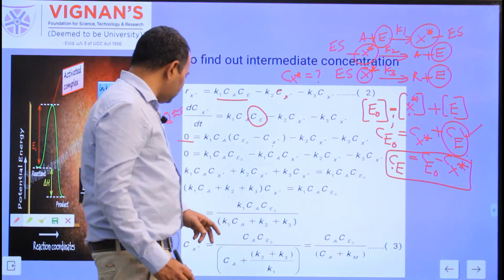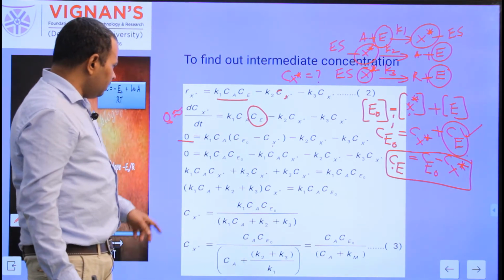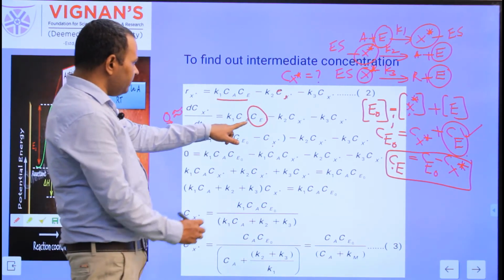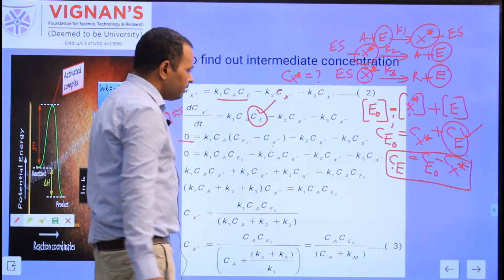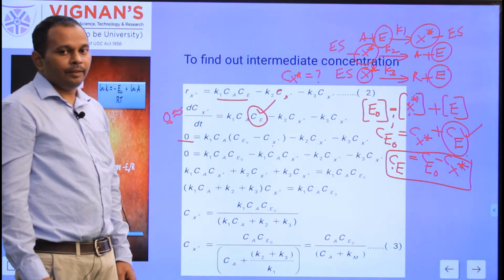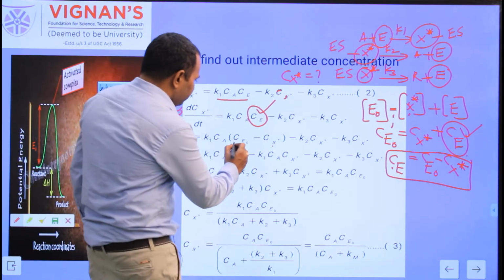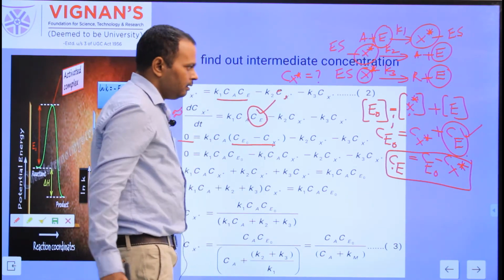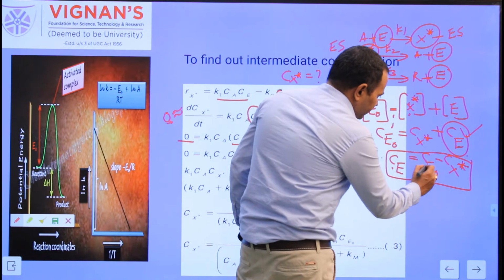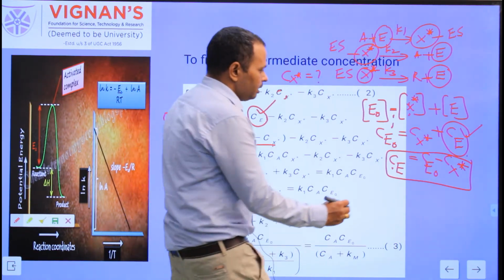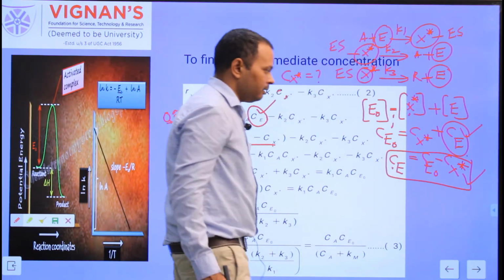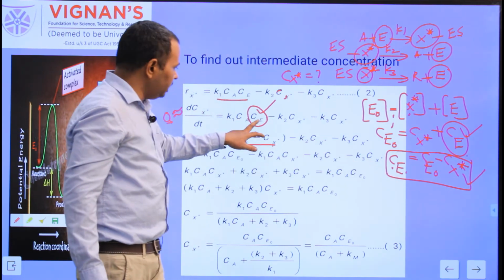Okay. So in the next step, in place of Ce, that means the concentration of the free enzyme, which is equal to Ce0 minus Cx star from this equation, substitute back into the equation.